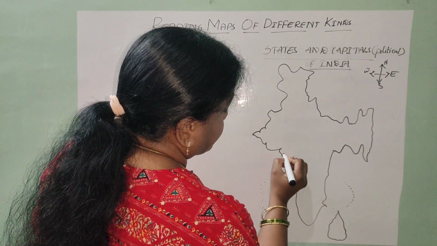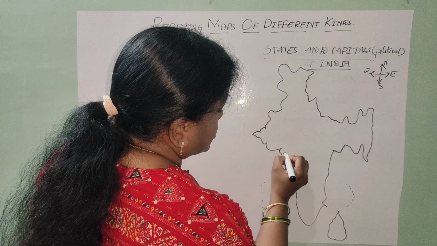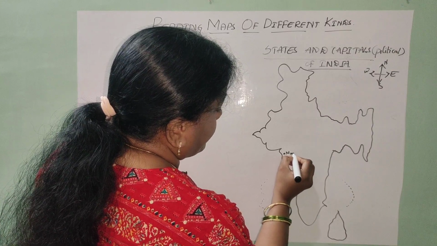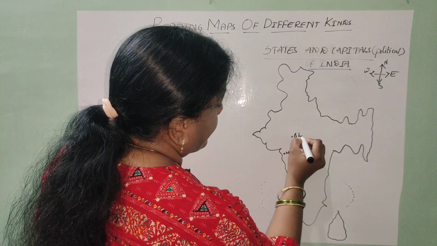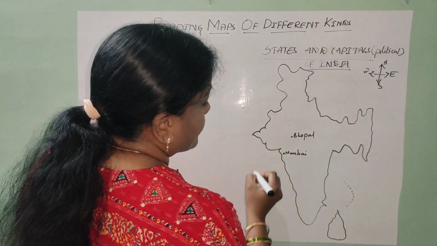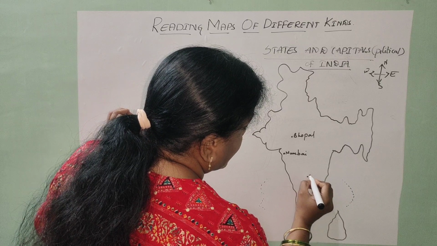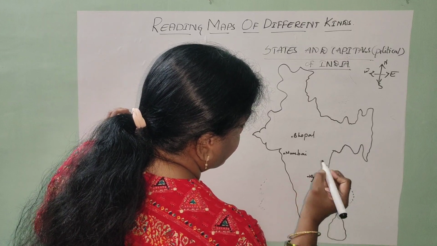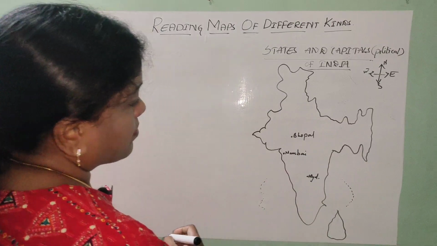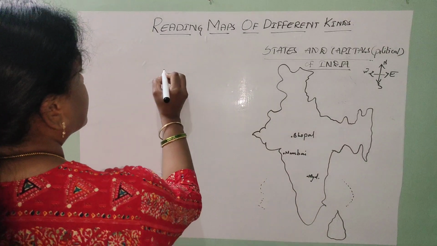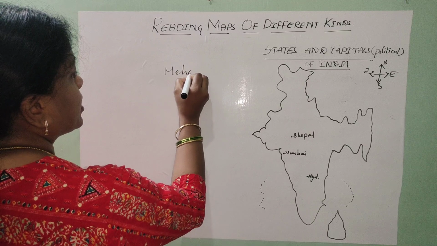For a while, let us take the locations like this: Mumbai, Bhopal, Hyderabad. These three places are more than enough for us. Let us go for it. There is a character, Meher.